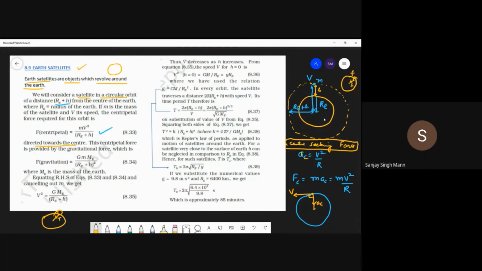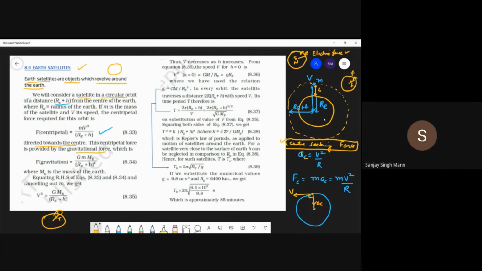In an atom, electrons are revolving around the nucleus. Who is providing the centripetal force here? The nucleus is positive, electron is negative, so the electrostatic force is providing the centripetal force. So there will be some particular force which will be the centripetal force.